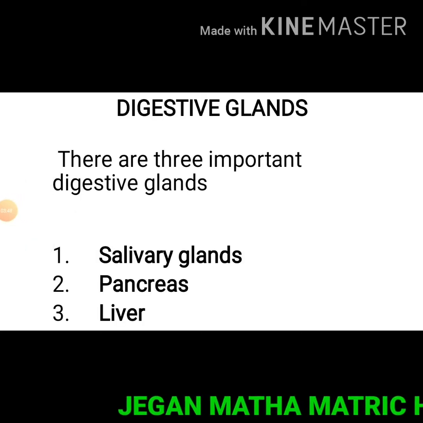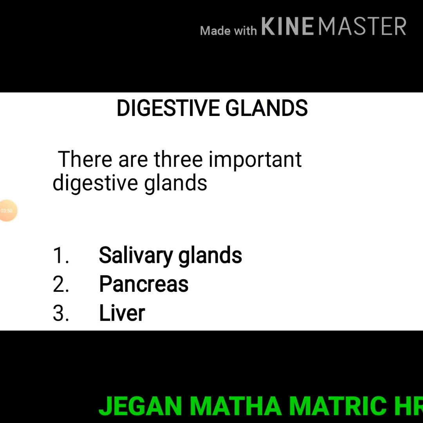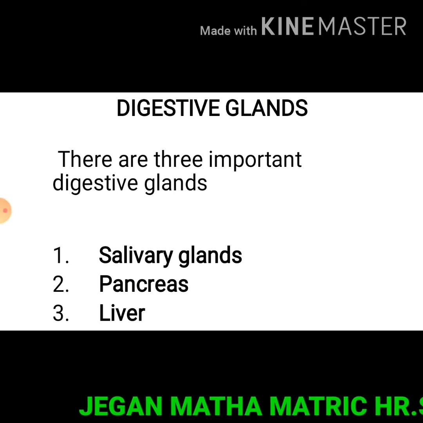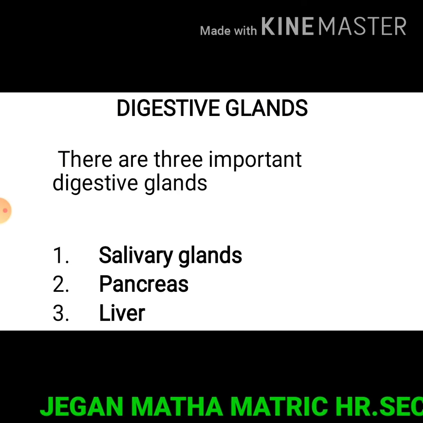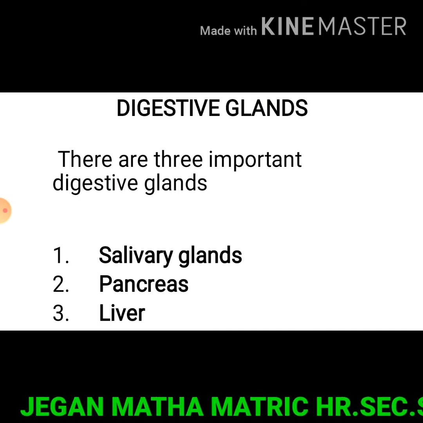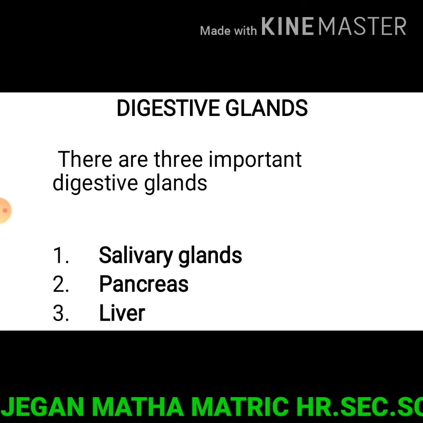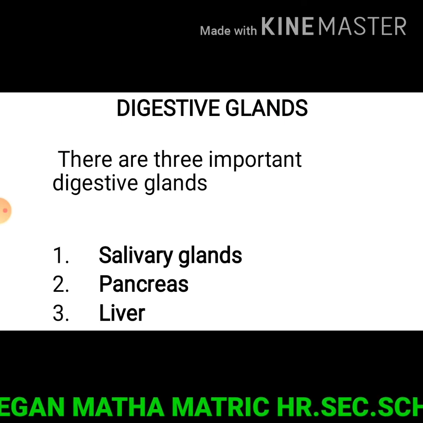Digestive glands. There are three important digestive glands. They are salivary glands, pancreas and liver. What are the three digestive glands? Salivary glands, pancreas and liver.